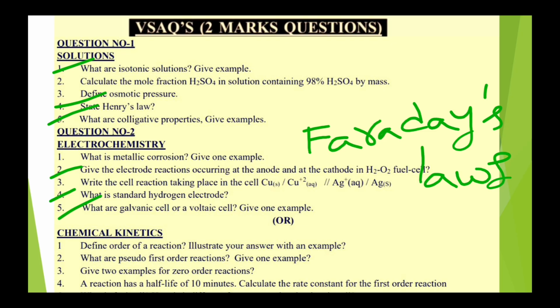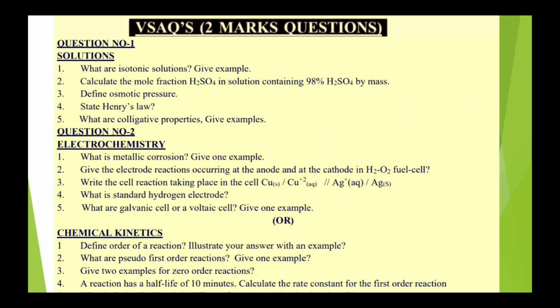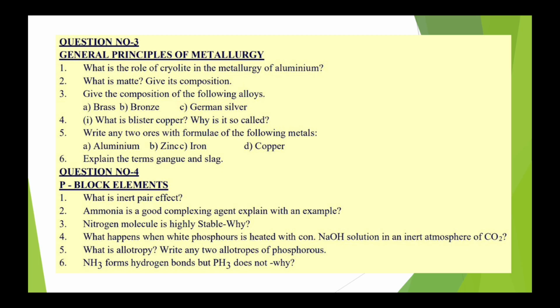Then come to the point of chemical kinetics: define order of the reaction with example, and give examples of zero order, and some reaction questions based on t half they will also ask. Then question number 3, general principles of metallurgy. In metallurgy mainly they give alloys based questions, ores based questions, what is the role of cryolite in the metallurgy of aluminium, and explain the terms gangue and slag. So these are the most important questions.